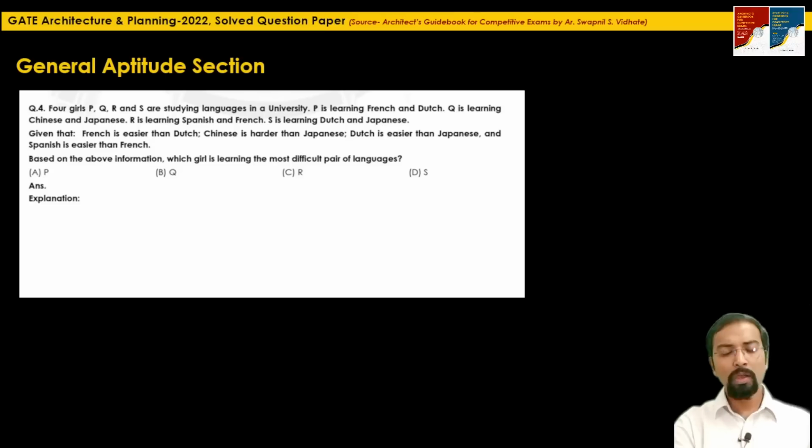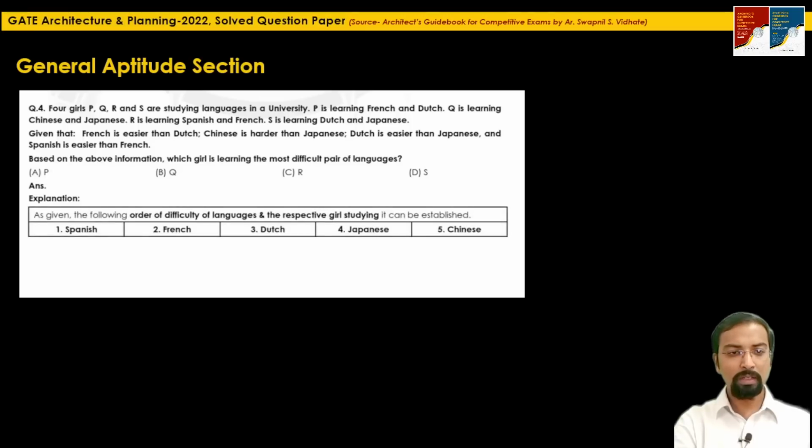Okay, we'll just first write down in the descending order of the difficulty level of the languages given, and accordingly we will write which girl is studying which language, right? So based on the difficulty level, we can establish this order, that Spanish is the easiest language, then French, Dutch, Japanese and Chinese.